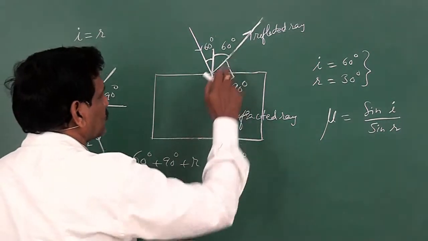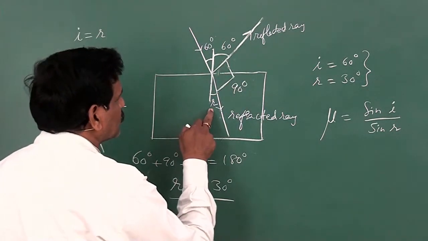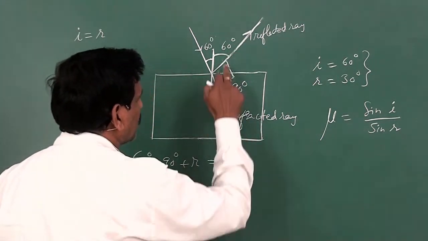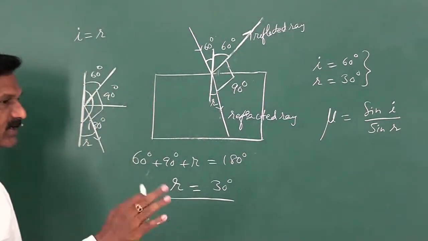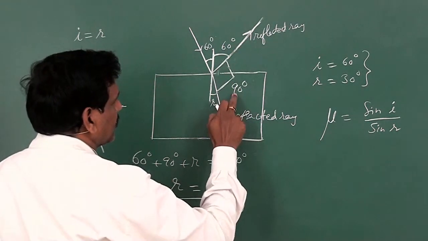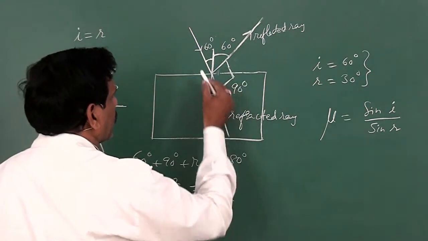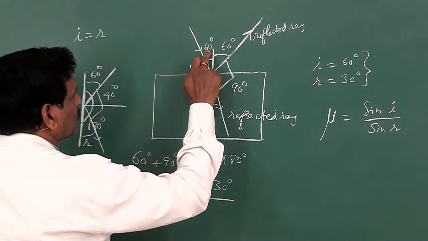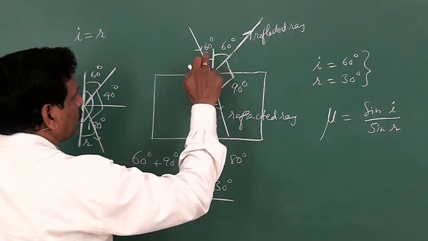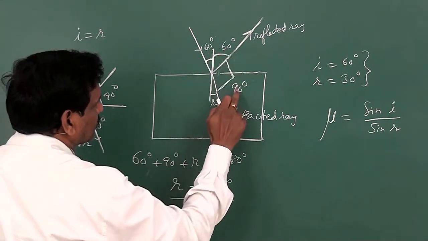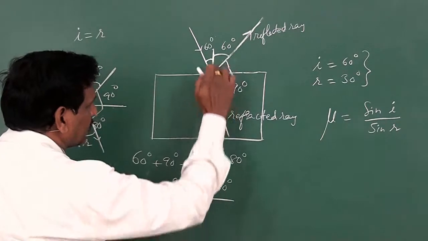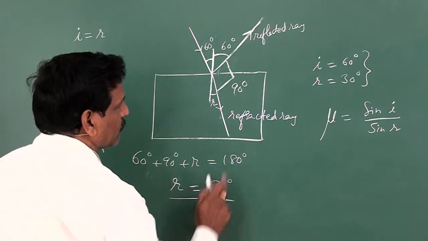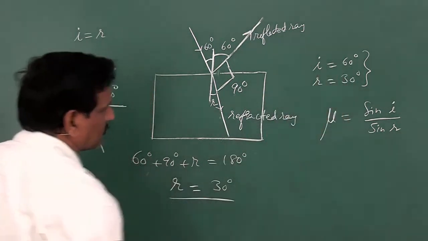And here, instead of giving the angle of refraction directly, it is given that the reflected ray and the refracted ray move at right angles to one another. At right angles means the angle between those two rays is 90 degrees. The angle of incidence is 60. From the law of reflection, the angle of incidence is equal to the angle of reflection, so when this is 60, this is also 60. 60 plus 90 plus r, this entire thing is 180 degrees. Hence the angle of refraction is 30.